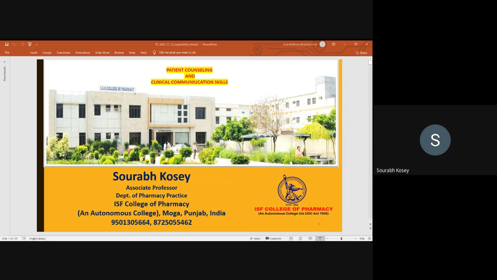So if we talk about the patient journey, a patient enters a hospital with signs and symptoms, goes to the outpatient department, gets a prescription slip, and afterwards goes to a particular ward where a physician is attending the patients.